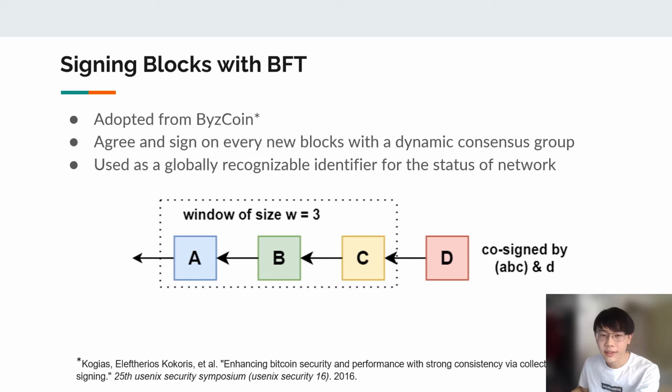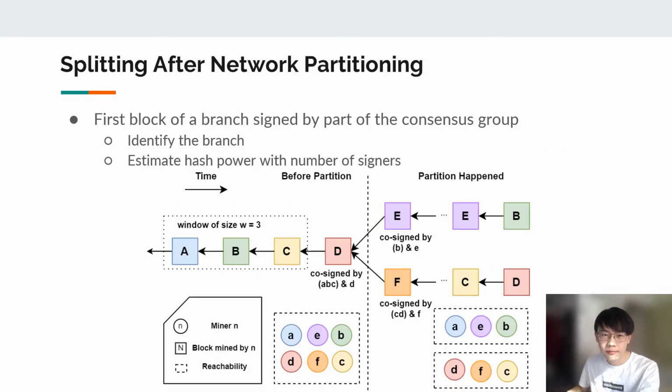In Basecoin, the group is formed by miners of previous W blocks and the miner of the new block itself. Here, the window size W is 3, so block D will be signed by 3 previous miners, A, B, C, and itself D. We use the signature as a global recognizable identifier for the status of network. We'll see how to do that in the next slides.